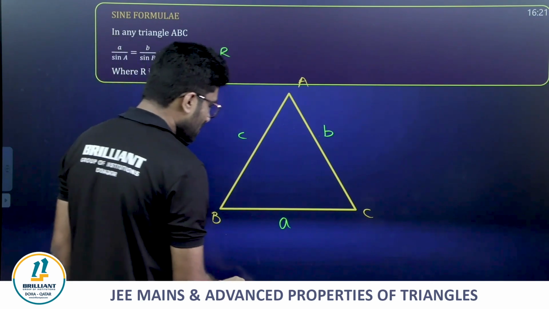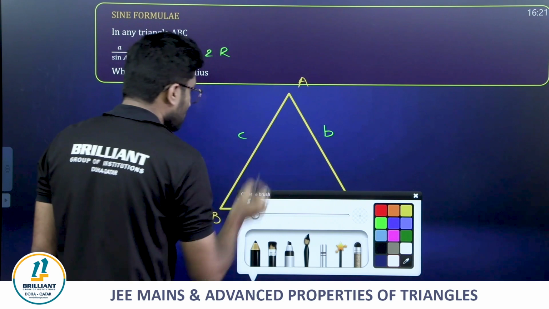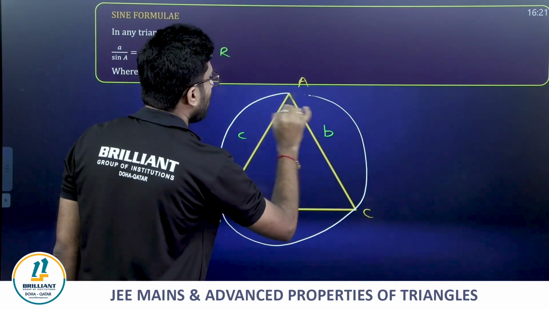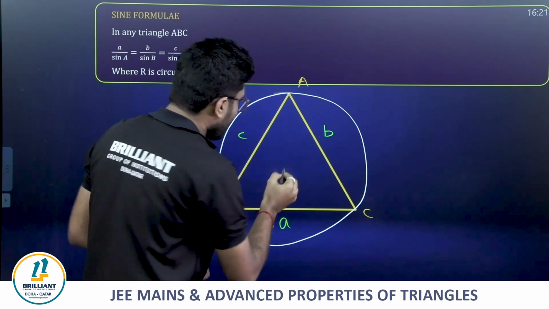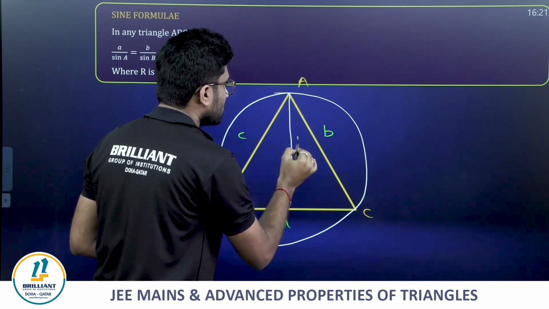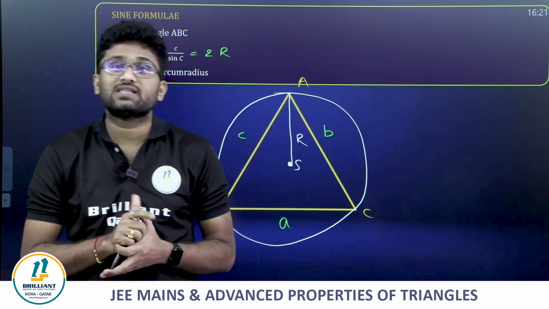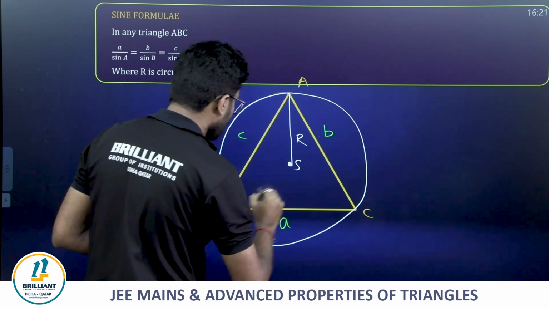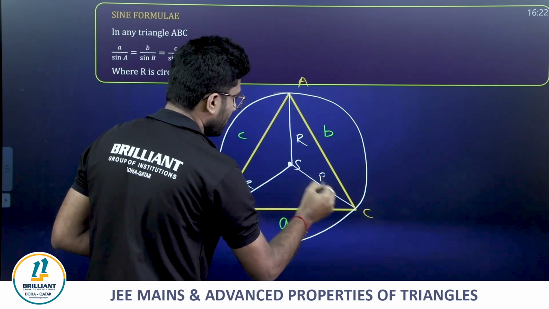What is circumradius, guys? Suppose there exists a circle passing through all the 3 vertices, then such a circle is called the circumcircle, and the center of this circle is called the circumcenter, and the radius of this circle is called the circumradius, where S is the circumcenter. This circumcenter S will be equidistant from all the 3 vertices, and that is what our circumradius does.